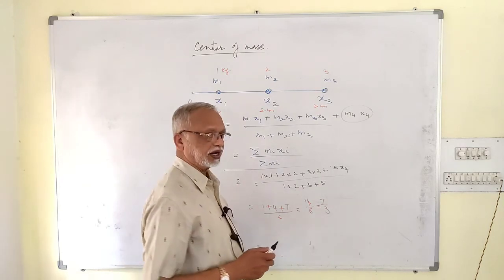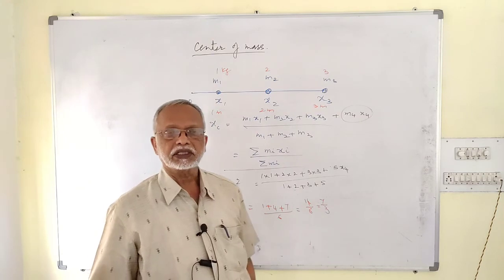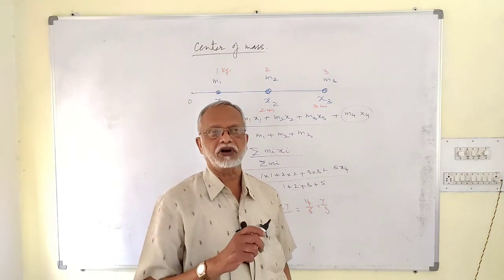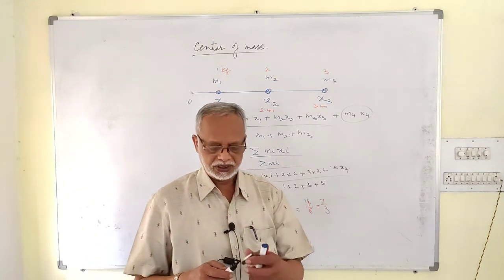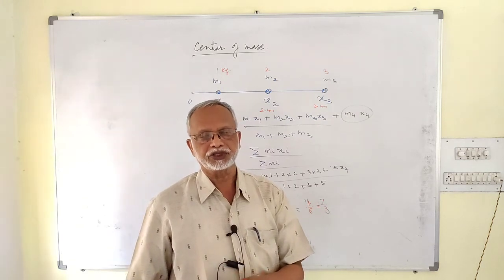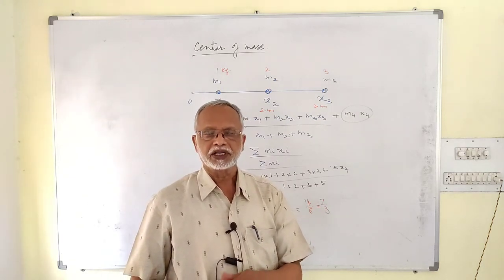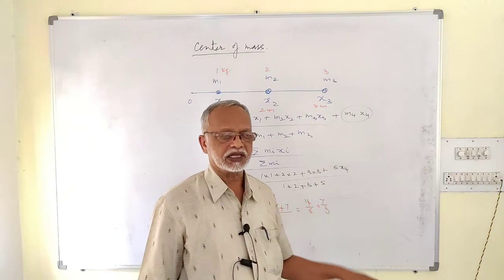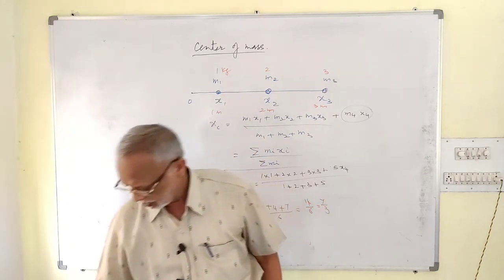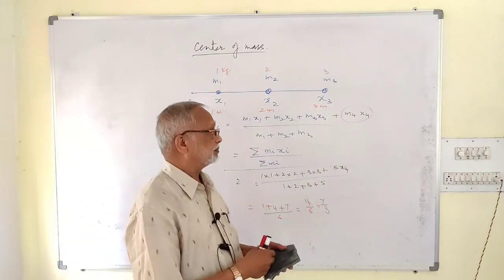So like this you can find the center of mass if the coordinates of all the masses are given, or you can find the position or coordinate of any one body if the location of the center of mass is already given. Is it okay?